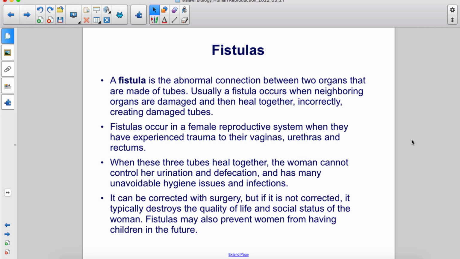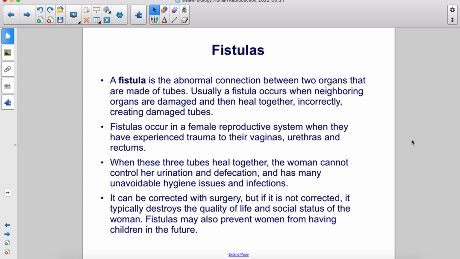A fistula is the abnormal connection between two organs that are made of tubes. Usually, a fistula occurs when neighboring organs are damaged and then heal together incorrectly, creating damaged tubes. Fistulas occur in a female reproductive system when they have experienced trauma to their vaginas, urethras, and rectums. When these three tubes heal together, the woman cannot control her urination and defecation and has many unavoidable hygiene issues